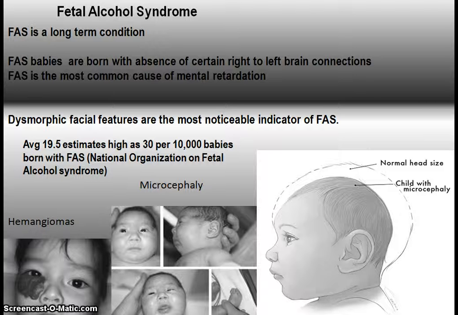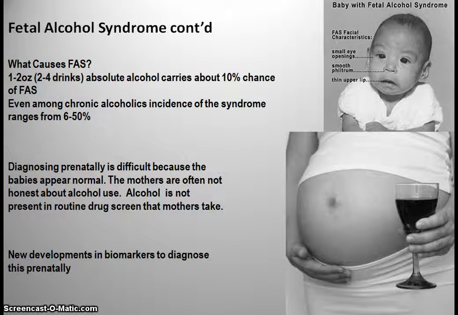Common results of fetal alcohol syndrome are microcephaly. Here you see a child with a smaller head than normal, as well as hemangiomas, which are benign tumors that can appear on the child. Also, you can have the dysmorphic facial features, such as small eye openings, the thin upper lip, smooth philtrum, etc.